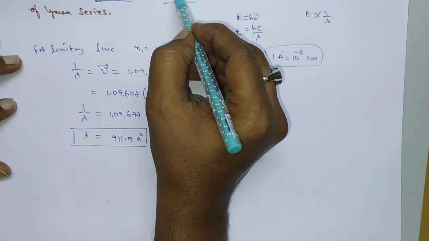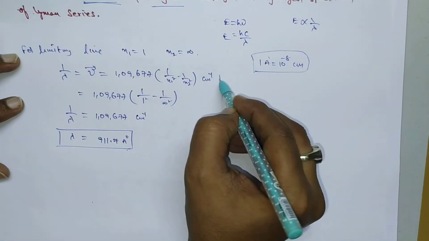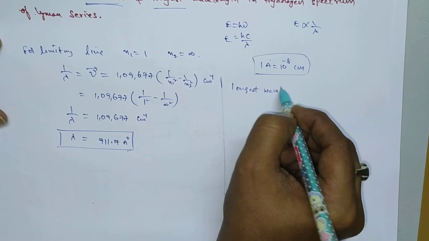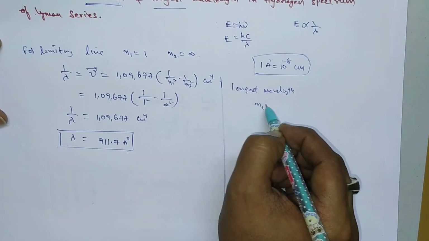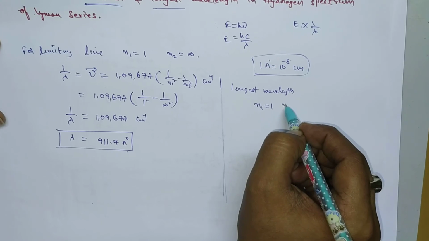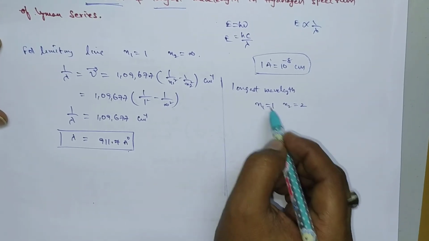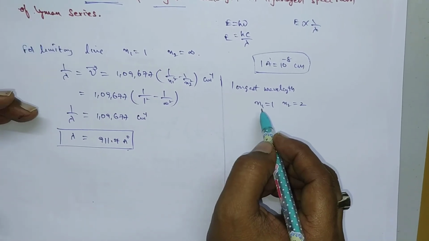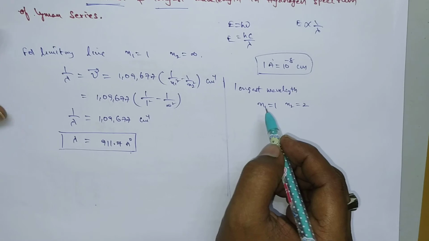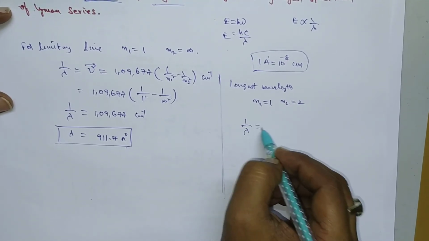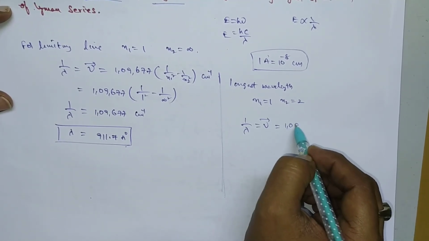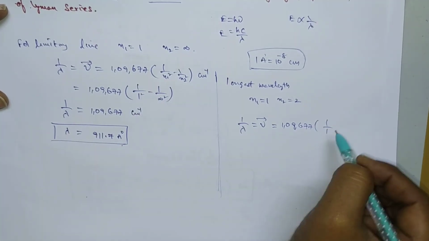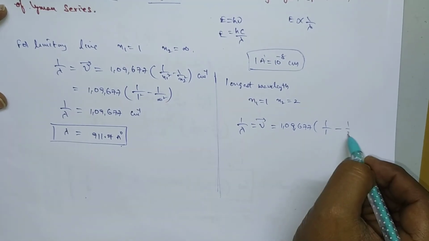And what is the longest wavelength? Longest wavelength means n1 is equal to 1 and n2 is equal to 2. From second energy level to first energy level, it will become the longest wavelength. That means the shortest energy. So 1 by lambda is equal to nu bar is equal to 109,677 into 1 by 1 square minus 1 by 2 square.